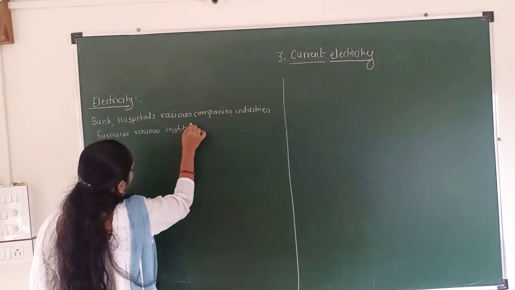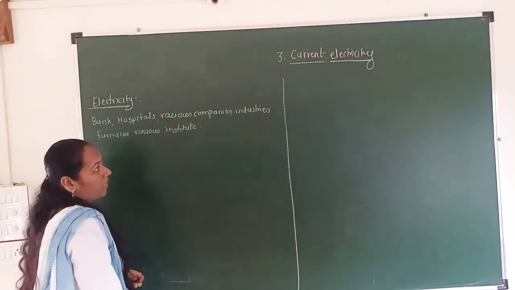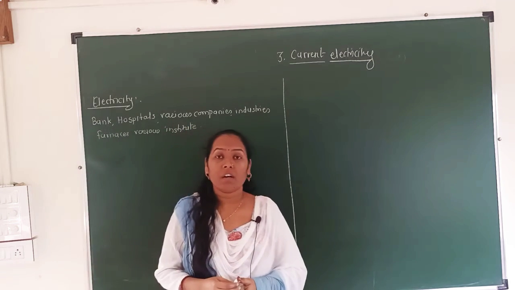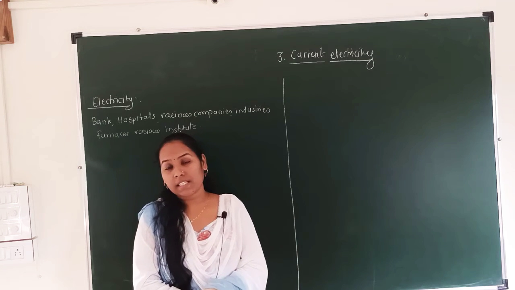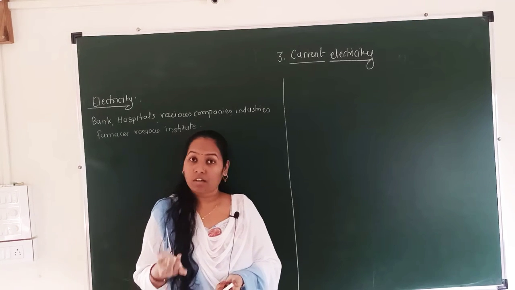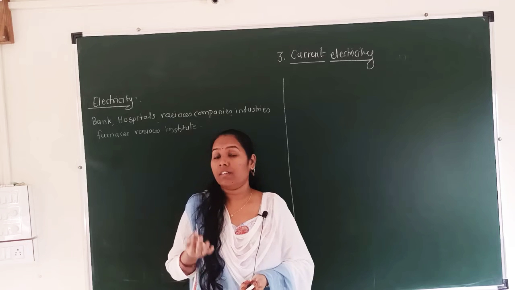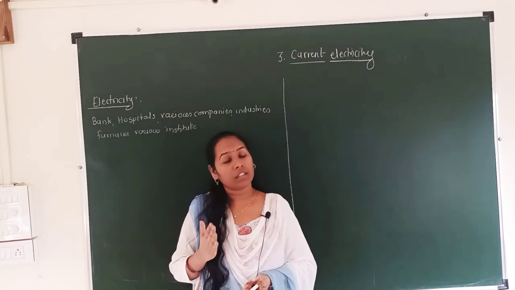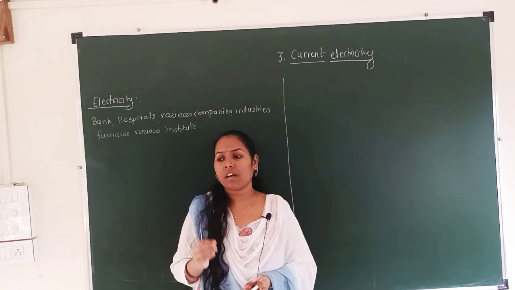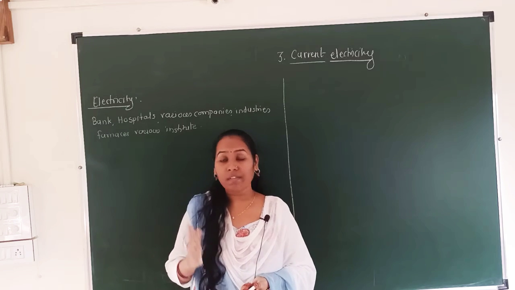Everywhere electricity is used. Okay, also the domestic appliances like fridge, mixer, oven, electric fan, washing machine, roti maker, all these appliances run with the help of electricity.